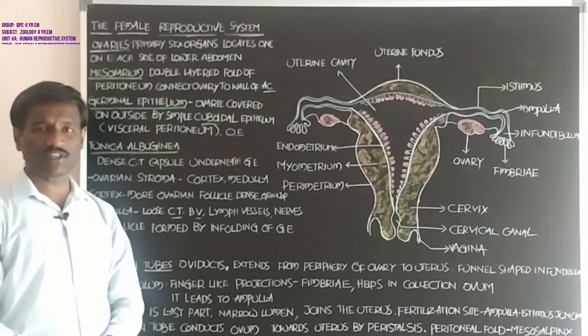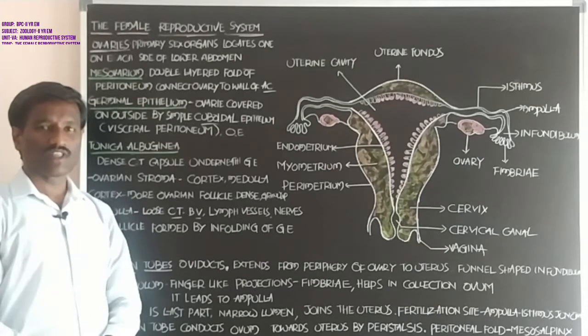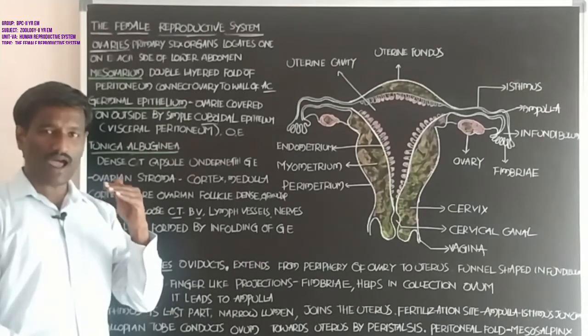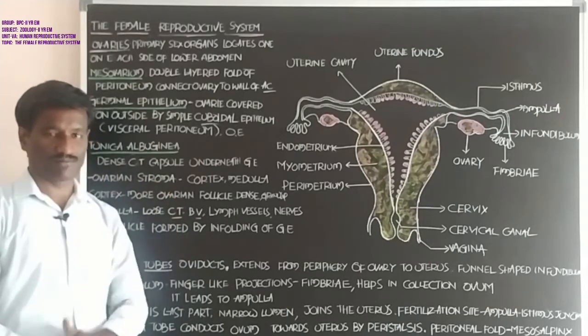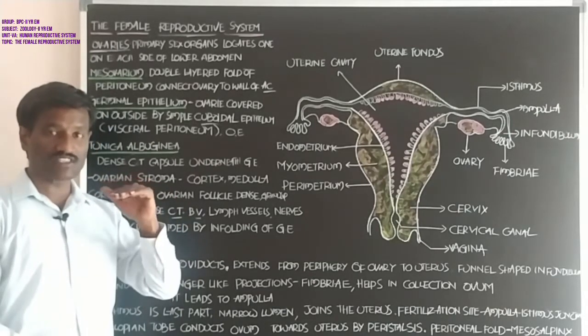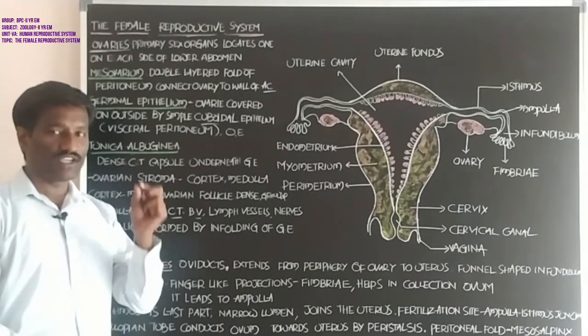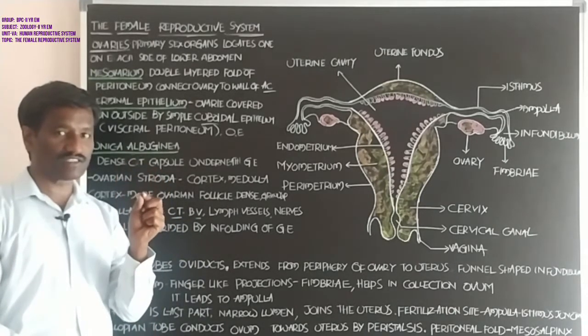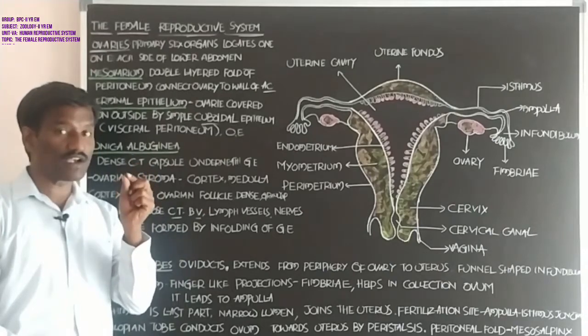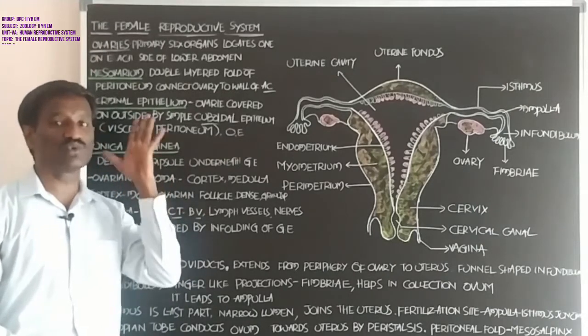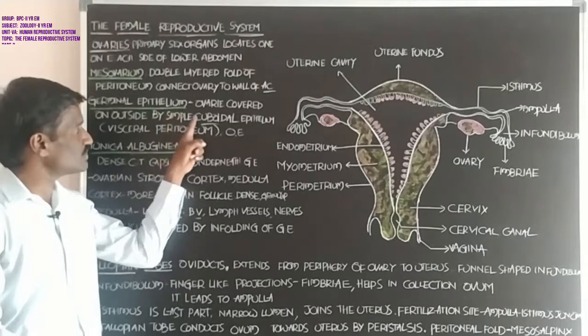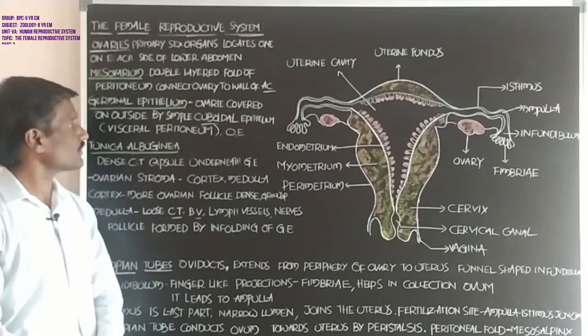Simple cuboidal epithelium means a single layer of cells arranged in cube shape, and each cell has a centrally located, spherical nucleus.